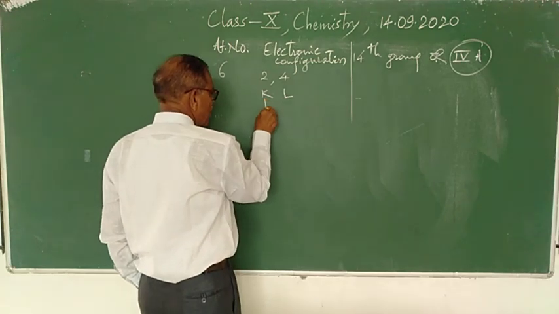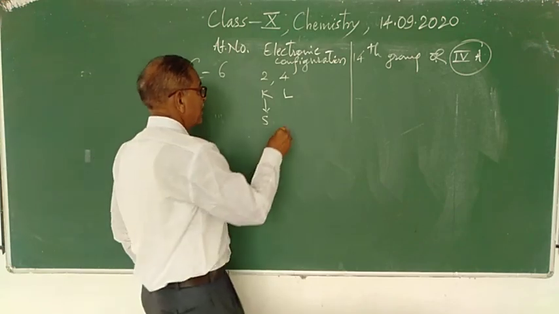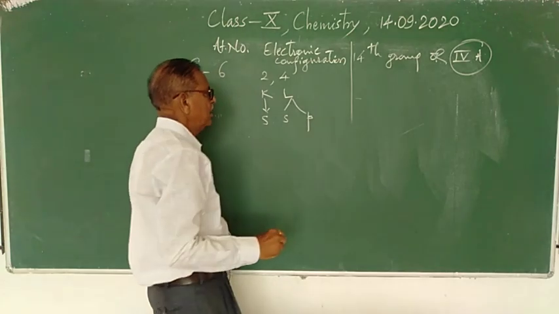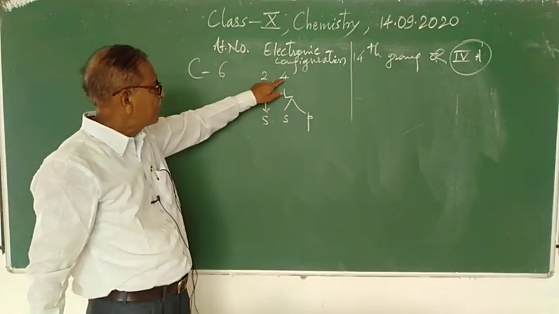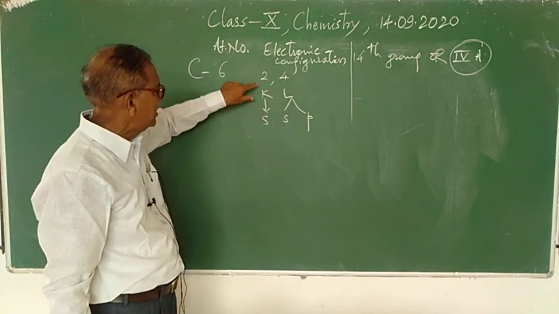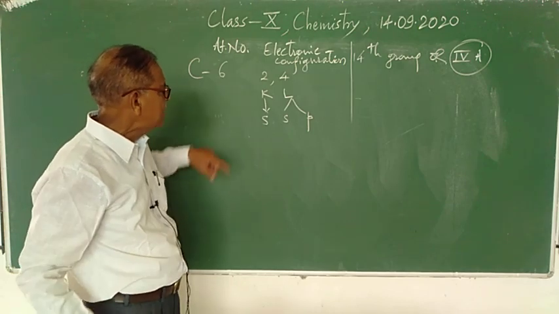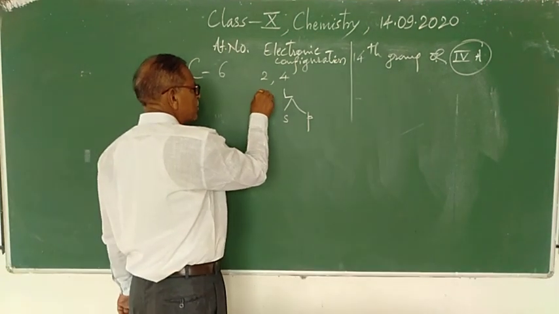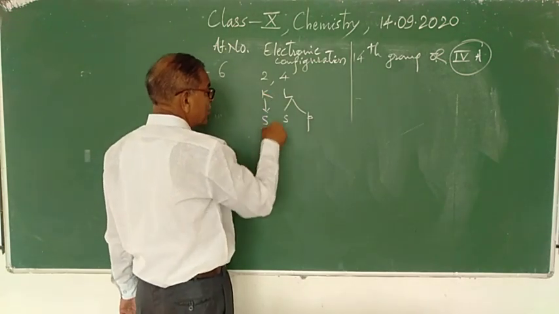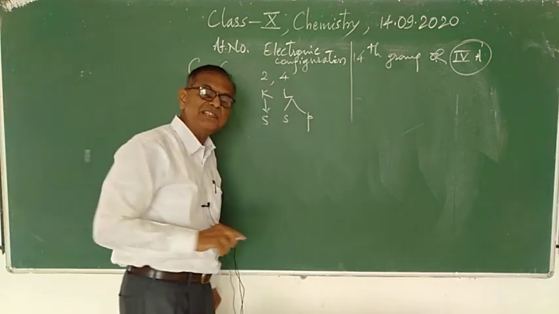Now, the K shell consists of only one sub-energy level, that is the S sub-energy level, and L consists of the S and P sub-energy levels. The K shell consists of only one sub-energy level S because the capacity of the K shell to accommodate electrons is only 2, and the L shell can accommodate 8 electrons. Therefore S can accommodate 2 electrons, and P can accommodate 6 electrons.